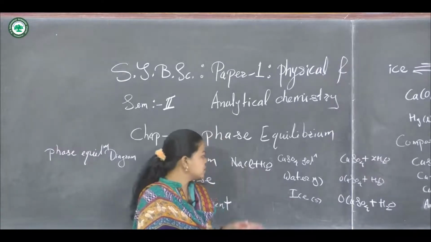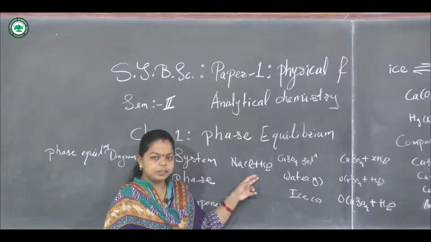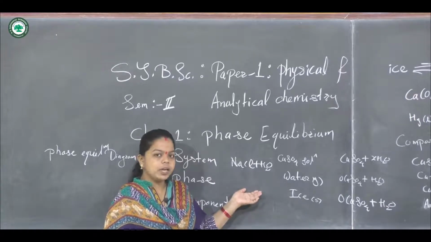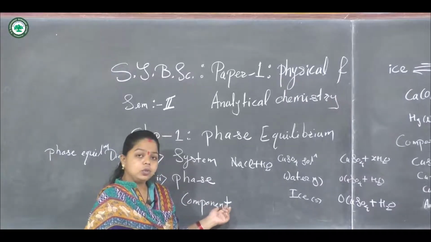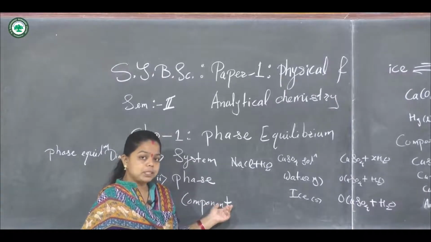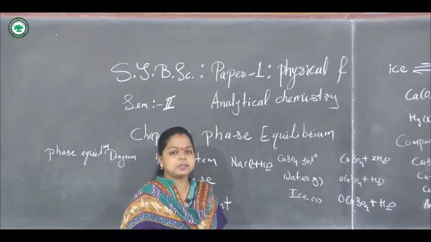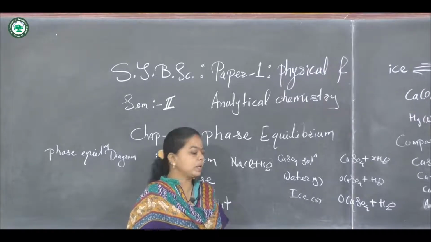For example, this salt and water system has a particular phase, a homogeneous liquid phase, and the components are homogeneous within this system, but they are chemically distinct species and can be separated or isolated by mechanical treatment.